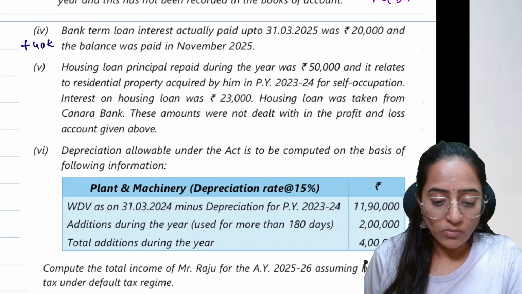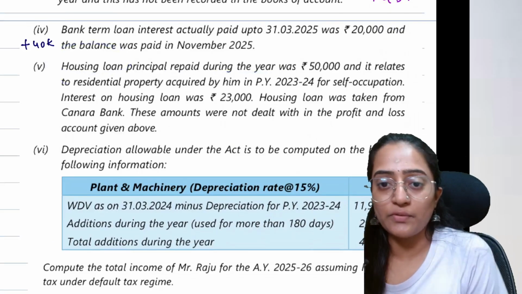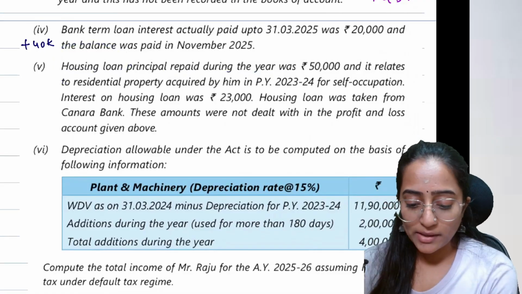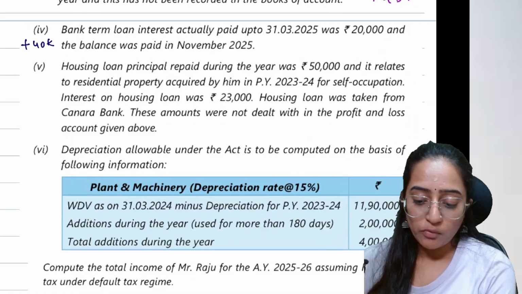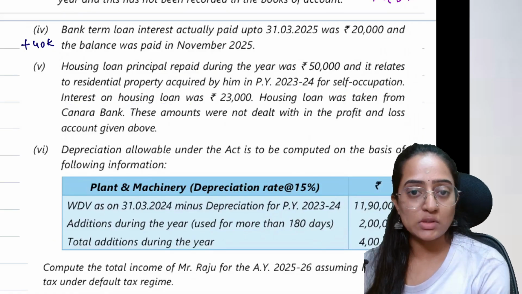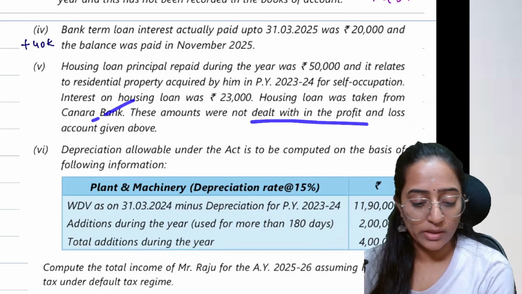Clear? Housing loan principal repaid during the year was 50,000, and it relates to residential property acquired by him in PY 23-24 for self-occupation, and interest on housing loan was 23,000. Housing loan was taken from Canara Bank. These amounts were not dealt in P&L.